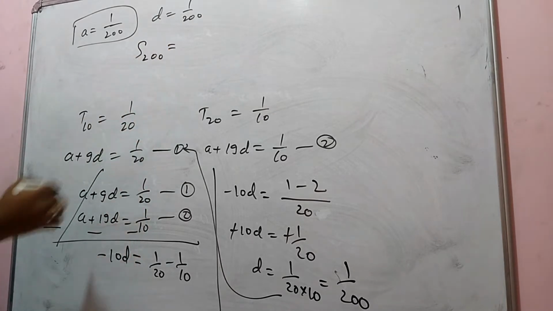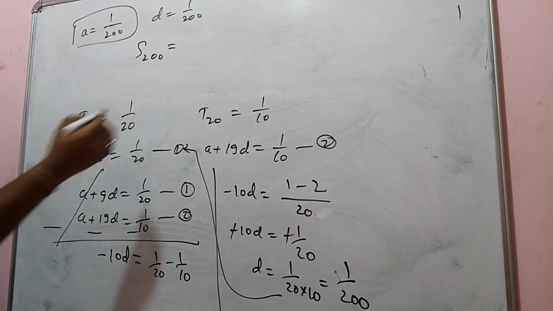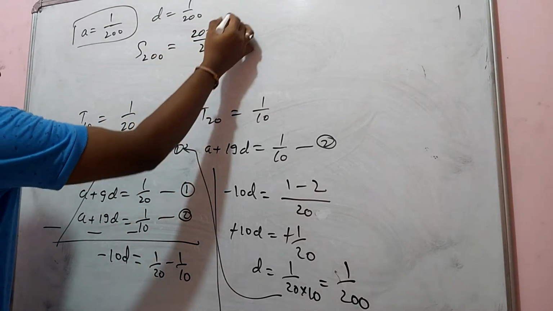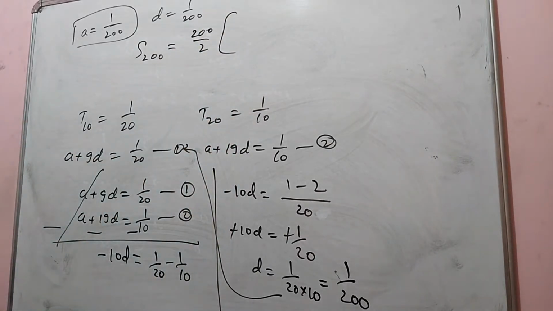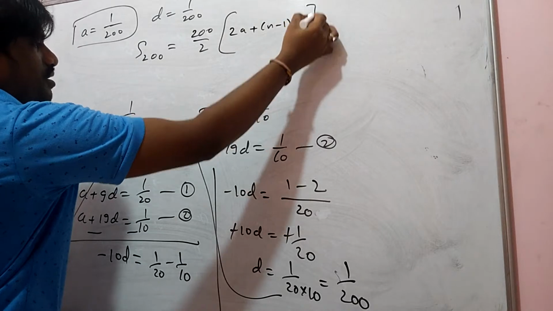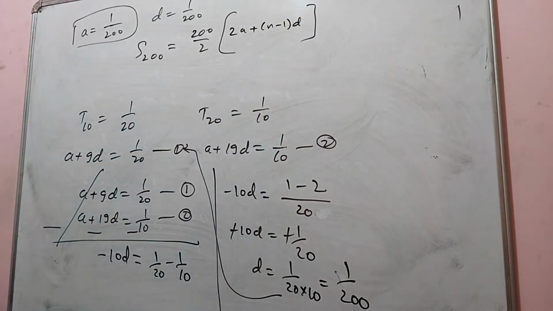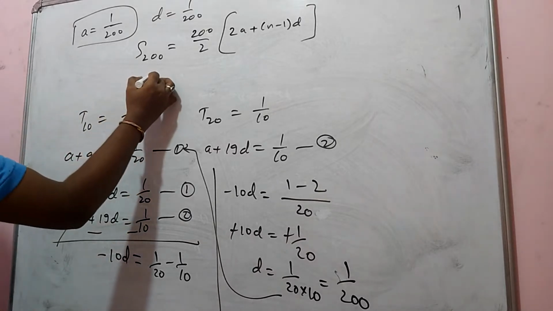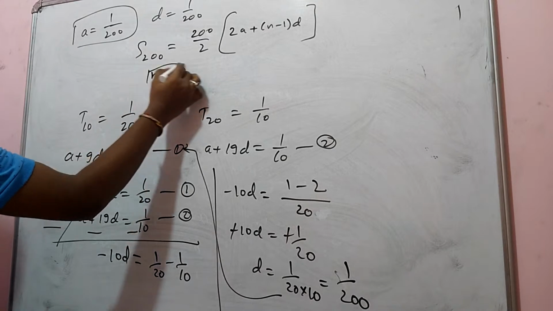S200 formula we can write as n by 2, n by 2. You know the formula: n by 2 into 2A plus (n minus 1) into D, right? So just find from that, you are going to get the answer. So first 200 terms, so n is equal to 200. You have to substitute here.